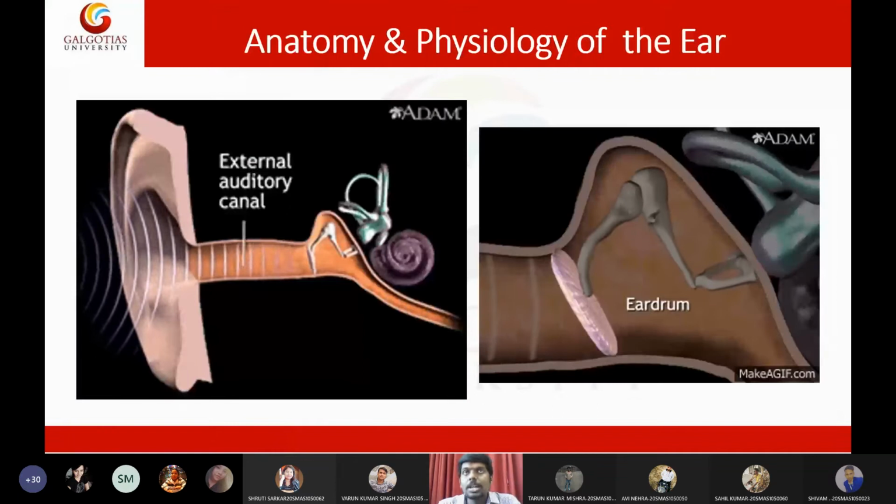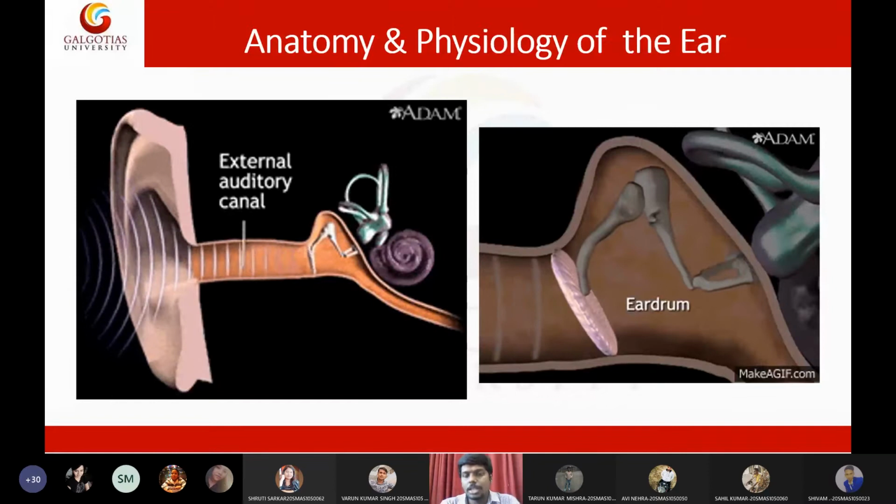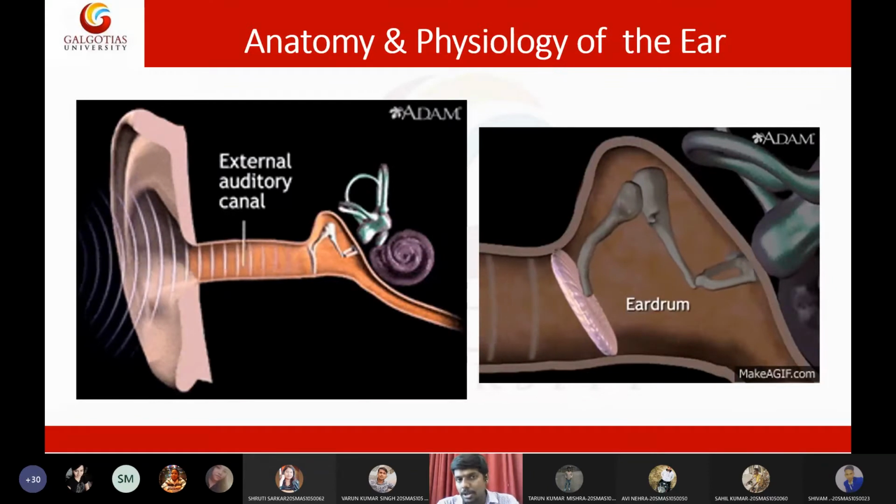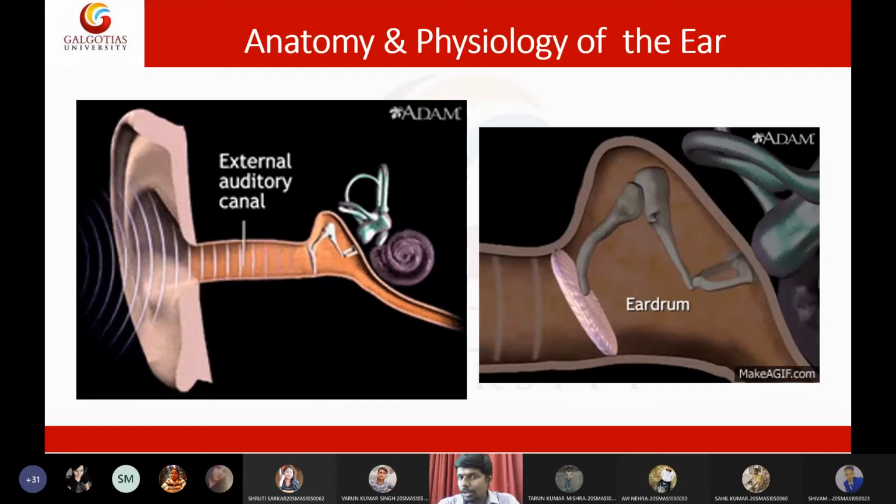Then we discussed the anatomy and physiology of hearing. Here we segmented the ear into three parts: outer or external ear, middle ear, and inner ear. The external ear is composed of the ear pinna, external auditory canal, and tympanic membrane, whereas the middle ear is composed of the ear ossicles, eustachian tube, and oval window, whereas the inner ear is composed of the semicircular canals, cochlea, and vestibule.